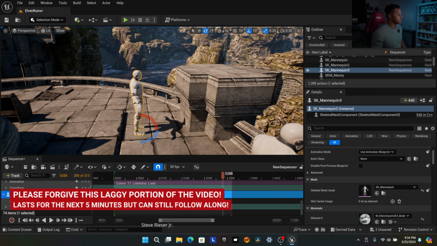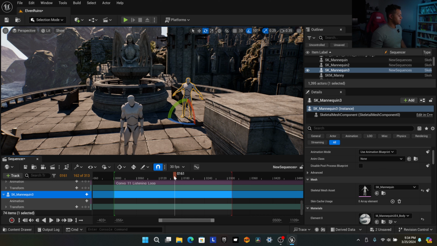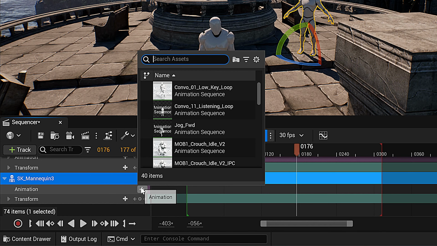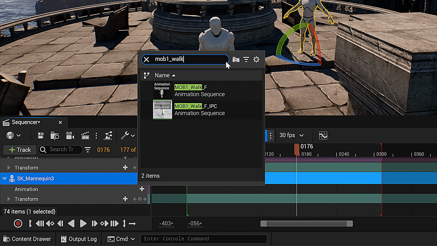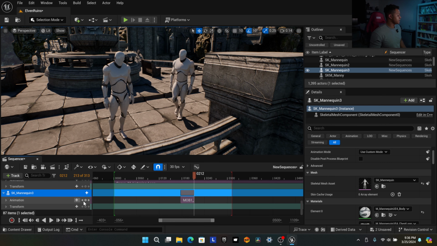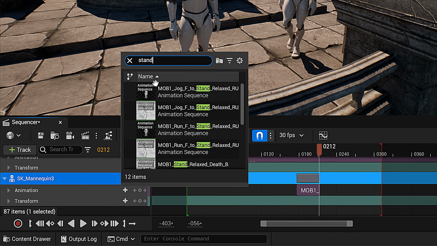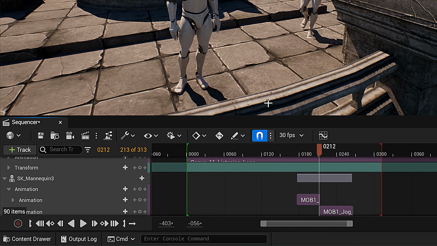So over here, let's have this character, and probably around here is where we want the animation to start. So on this character, let's hit animation, search for MOB 1_walk forward. Okay, cool. So yeah, it's a nice little quick one. On that same mannequin, we're going to hit the plus, type in stand, let's see if it comes up. Okay, yeah, jog forward to stand relaxed. Let's see what that looks like.